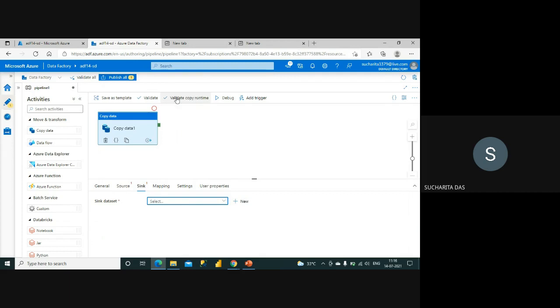You can see here at the top I have a few options, like I can validate, I can debug, I can add trigger. You know that this is a pipeline, and the entire pipeline now has one activity. So I can save the pipeline. You can see here this publish all button. Actually, to save the pipeline, you have to press publish all. So I just want to give you this suggestion here.